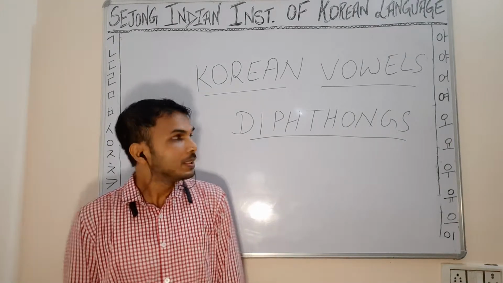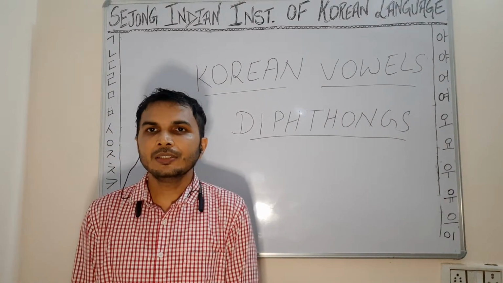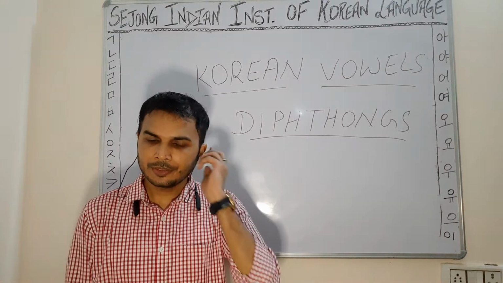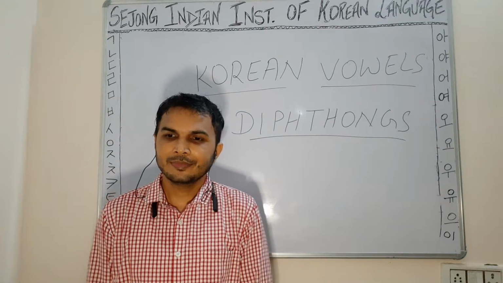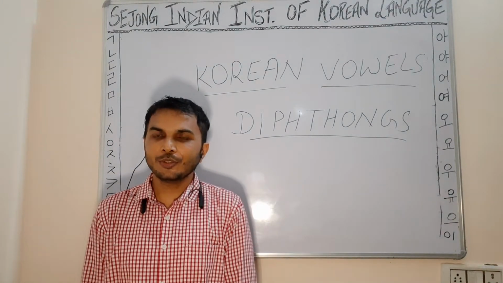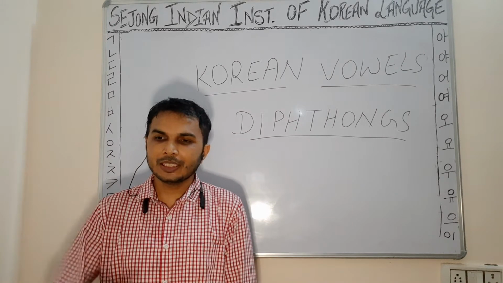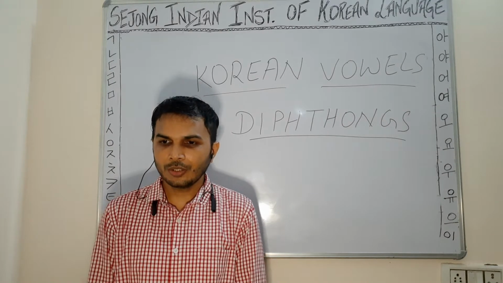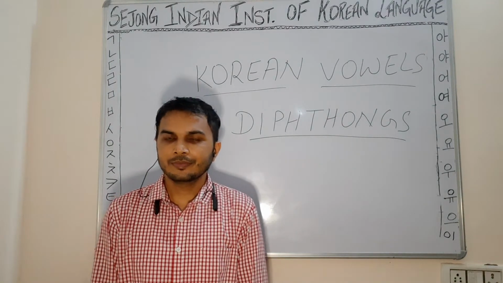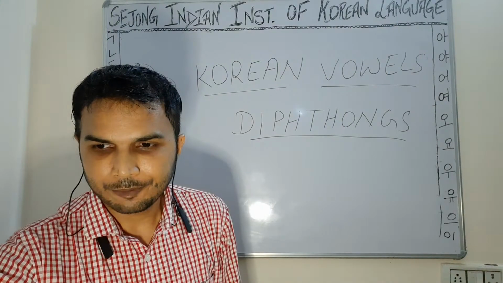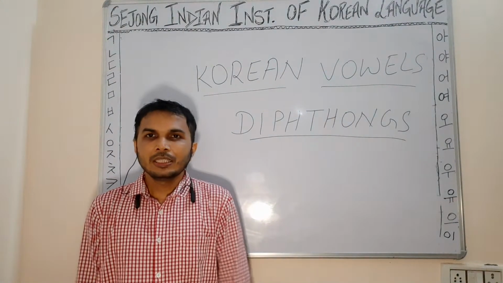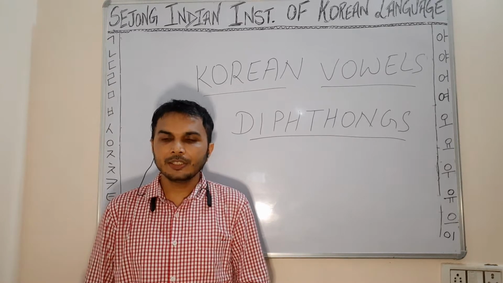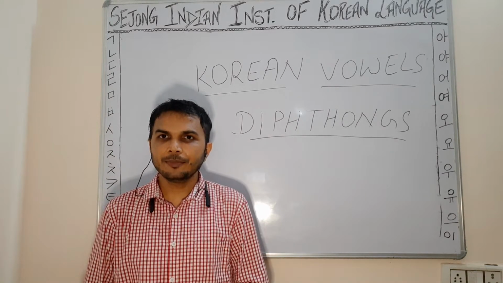Yes, so in last class we had learned about Korean consonants and Korean vowels, right? If you remember, and hope you have practiced it at your home. As I told you, a combination of consonants and vowels, like ga, gya, go, gyo, kind of. Okay, great. So in last class we had studied about the Korean vowels. How many vowels are there in Korean? If you remember, can you please tell me?